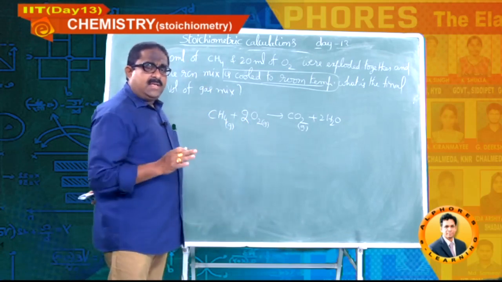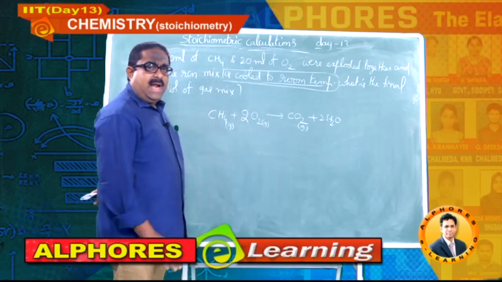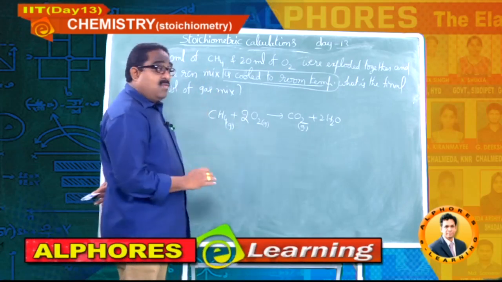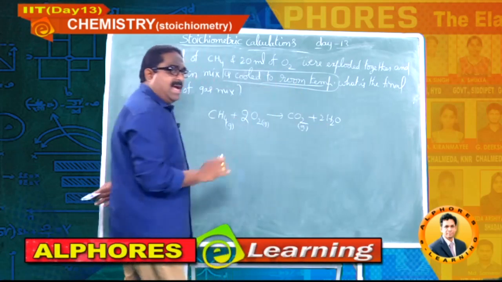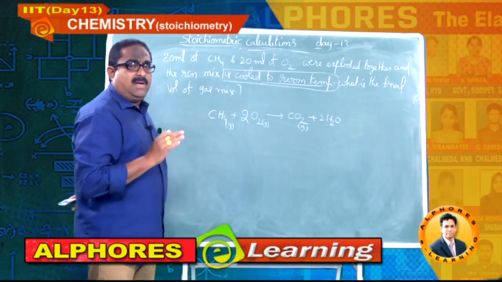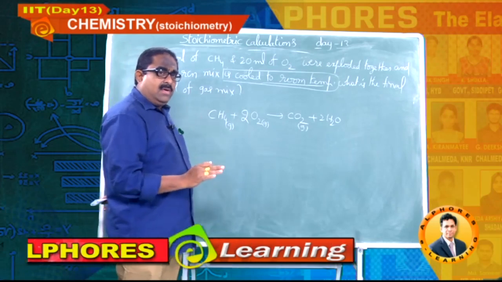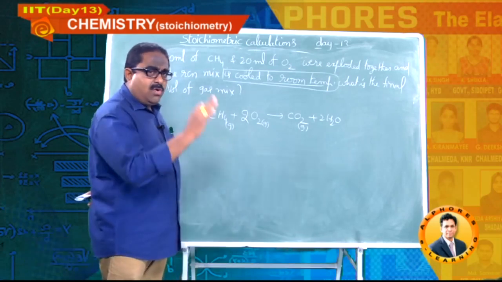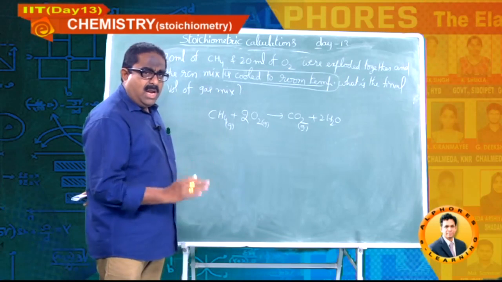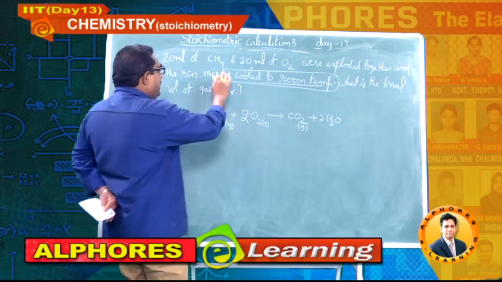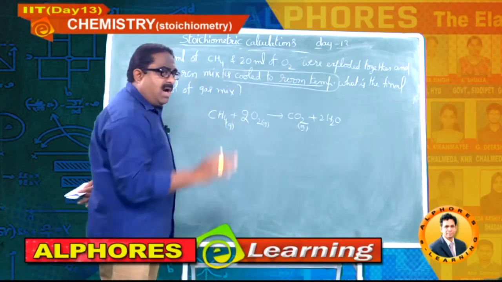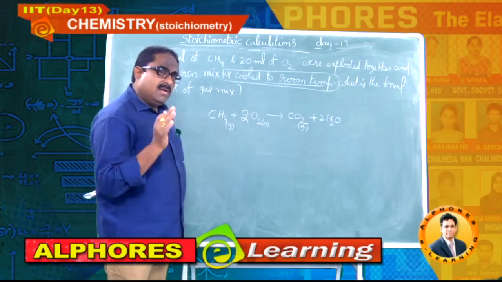If the temperature is mentioned as 100 degrees centigrade, then only we have to consider this also as gas, in the form of vapor. Otherwise, always consider H2O as liquid only. Even if it is not mentioned, by default you should consider it as room temperature.